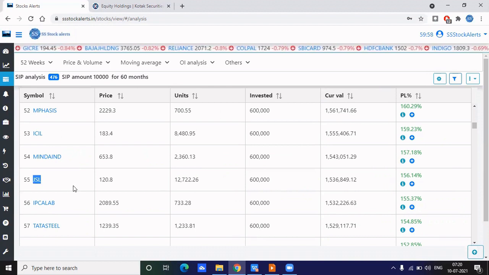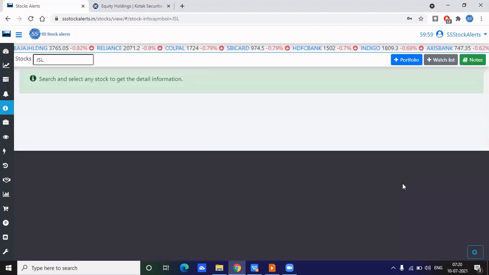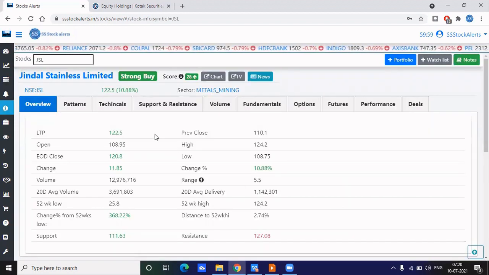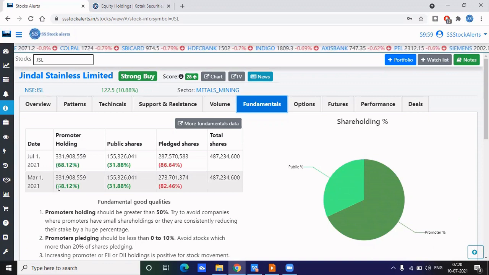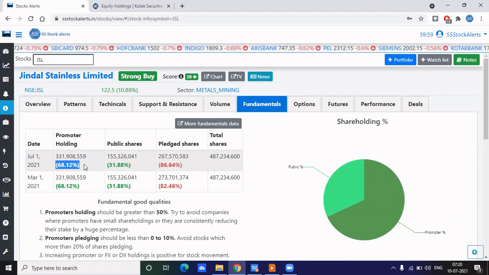To do this, first check the fundamentals. Go to fundamentals for any stock. First check the promoter holding percentage. It should be more than 50, which is good. The promoter pledge should be between 0 to 20 percent. Don't go beyond that. Whatever I did here is a wrong selection, but I will be exiting soon.